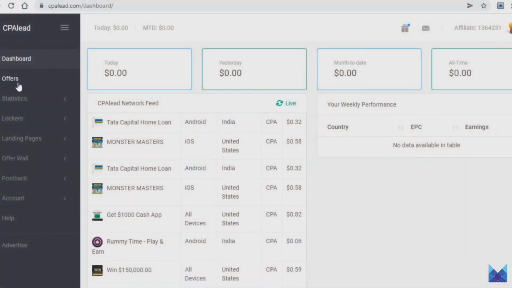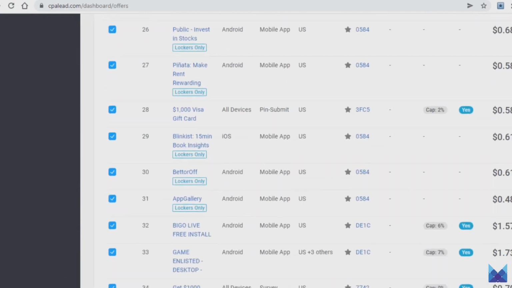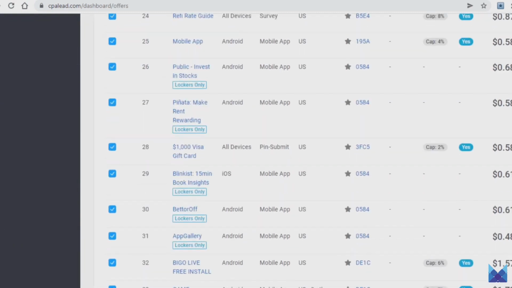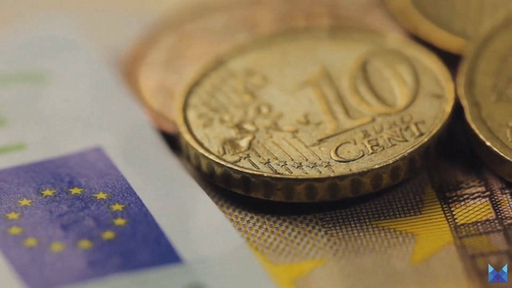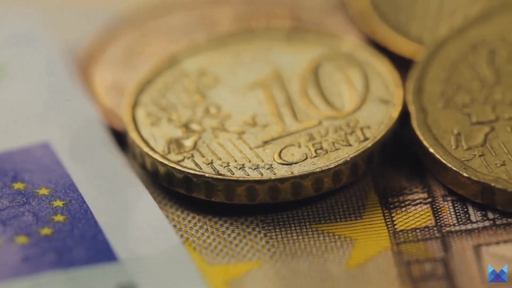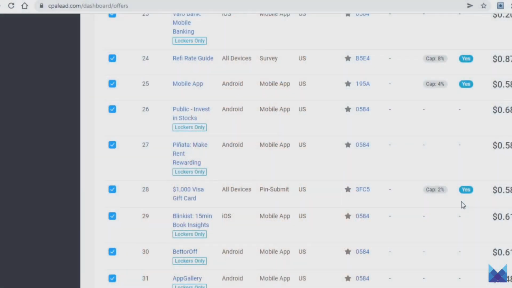This will now show you all of these offers that you can promote, and to the right here you can see how much money you make per sign up if it's a website, install if it's an app, and so on. Now some pay more, and some pay less. You will of course find that these do not pay a lot, and you would be correct, but that is paired with the fact that more people will be willing to check out what you are promoting if they don't need to invest any money into it. And as such your potential earnings are huge nevertheless, more so thanks to the traffic source I mentioned before.